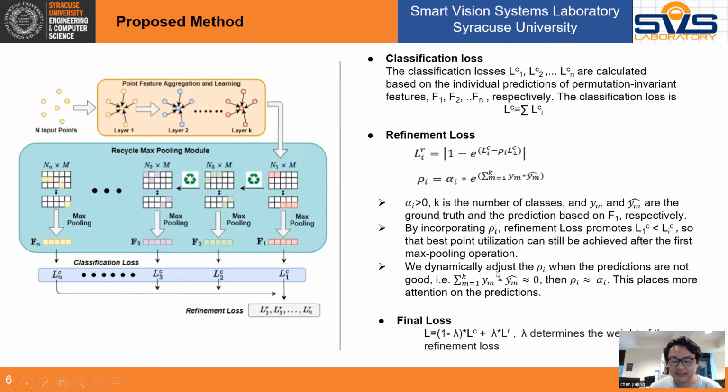We dynamically adjust the ρi. When the predictions are not good, namely y_m multiplied by ŷ_m is roughly equal to 0, then ρi roughly equals to αi. This places more attention on prediction. The final loss is just the weighted summation of classification loss and refinement loss.